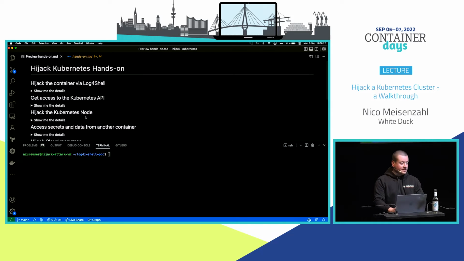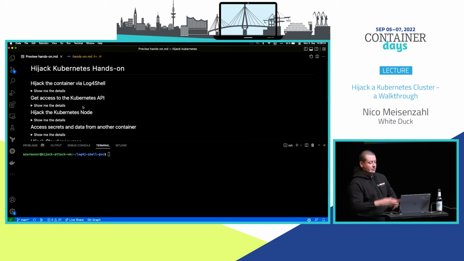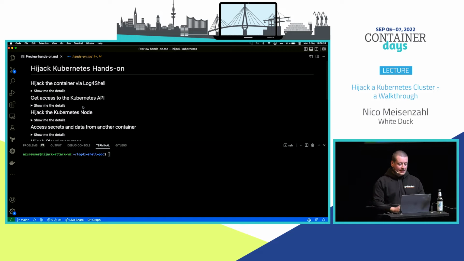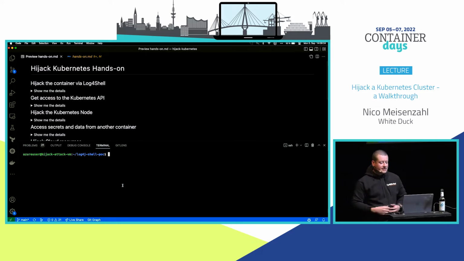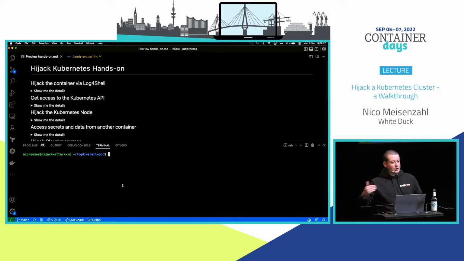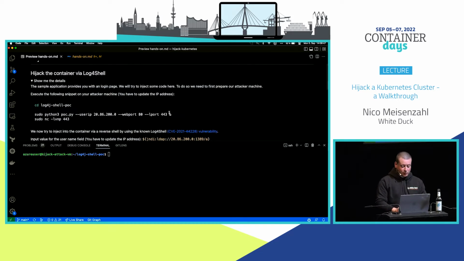I will open up just the markdown up front. You will find it on GitHub. It's completely the same one. Below in my command line, I'm also SSH'd into our attacker machine, just a Linux, an Ubuntu in this case, which we will use to spin up the LDAP server, to spin up the HTTP server, and then also get the reverse connection too. To do so, we have to do 2 things.